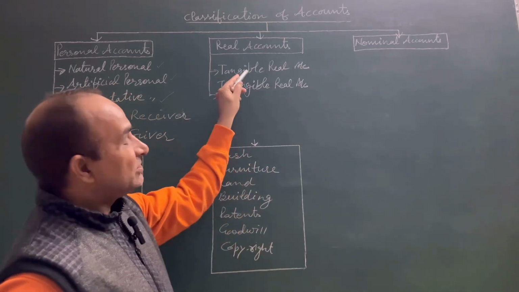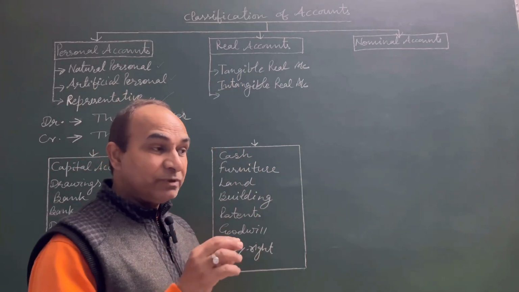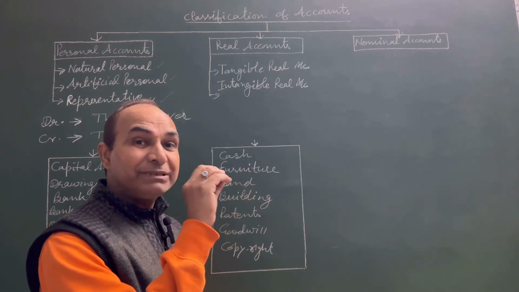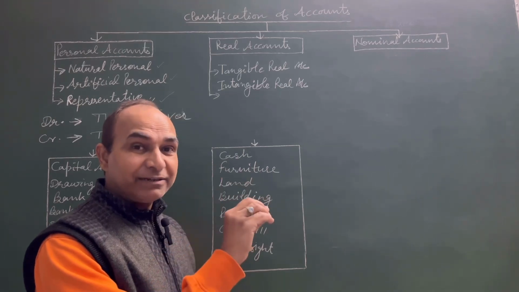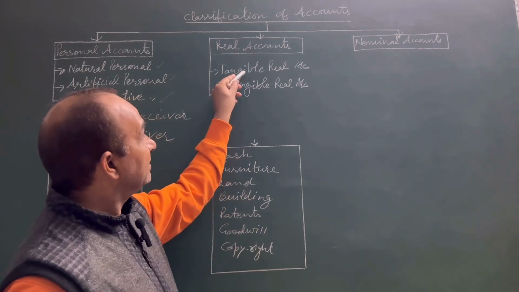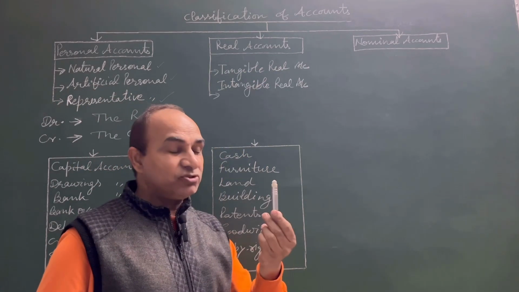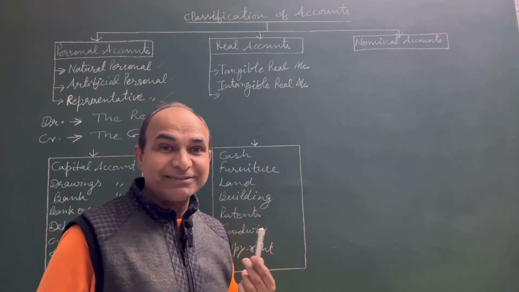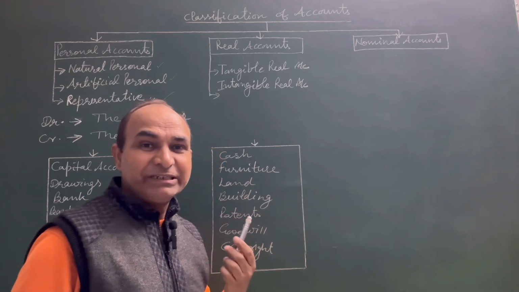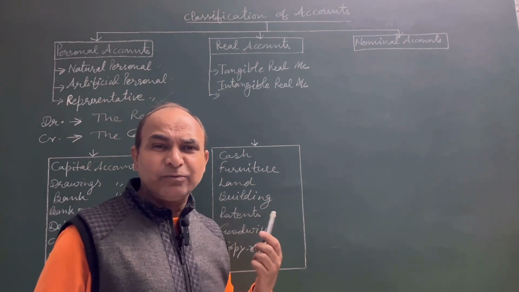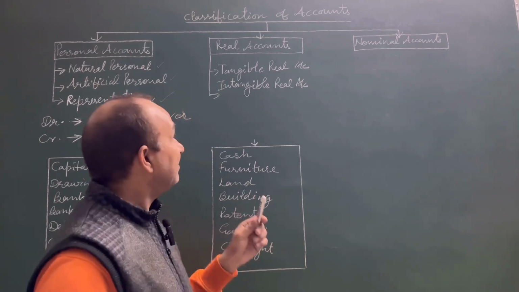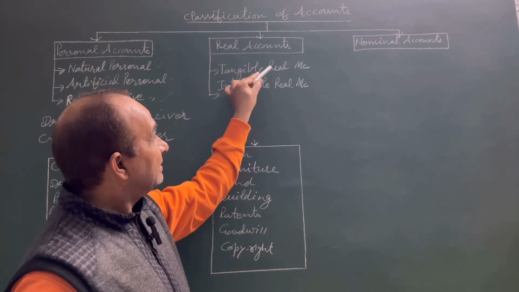See, what is tangible? Anything which can be touched, which can be seen, which can be felt, that comes under this category of tangible real accounts. For example, stock, land, building, machinery, furniture, vehicles. These are the examples of tangible real accounts.